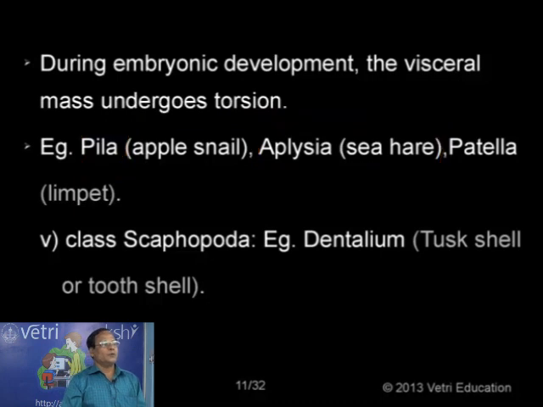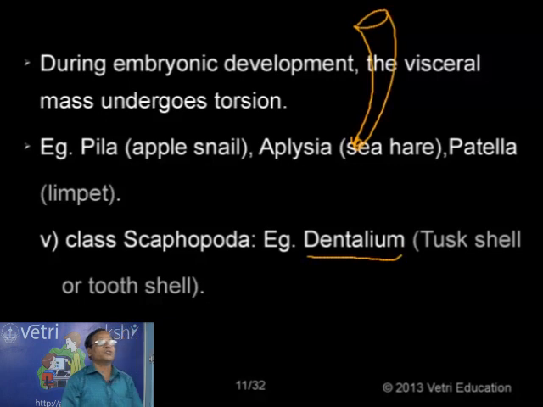Then class Scaphopoda. These individuals are normally called tusk shell. One animal by the name Dentalium, the shell is like a tusk, an elephant's tusk. Very small, the shell is about 2 inches long only. That animal is hence called tusk shell, also called tooth shell, because it is very small like a tooth and also has a tooth-like margin. So Scaphopoda includes Dentalium, tusk shell. The animal has the name of an elephant's tusk, looking like the tusk of an elephant, hence the name tusk shell.